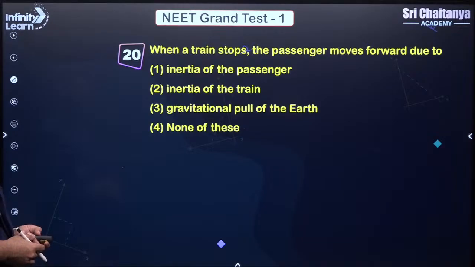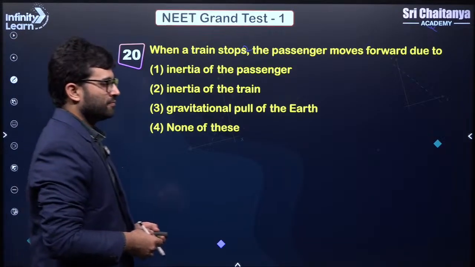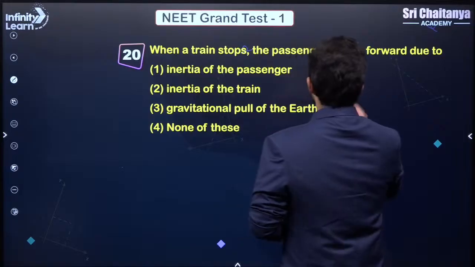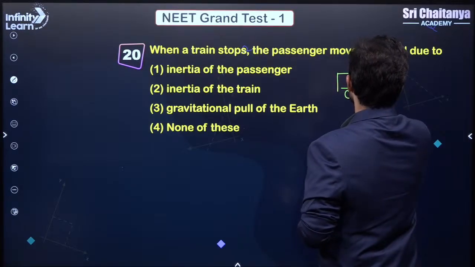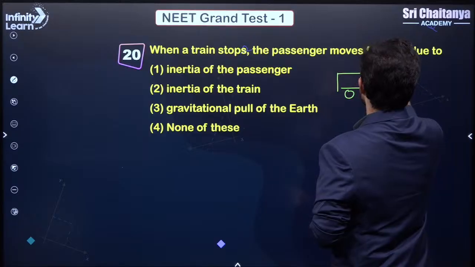When a train stops, the passenger moves forward due to. So very simple. So we have a train, right? And you have a passenger inside. When both are moving, what is happening?